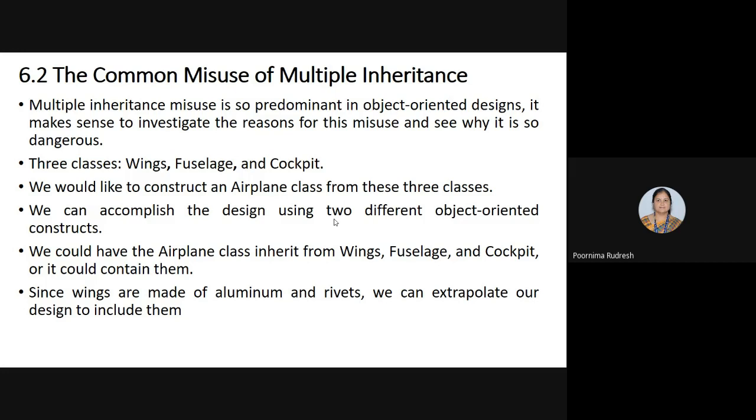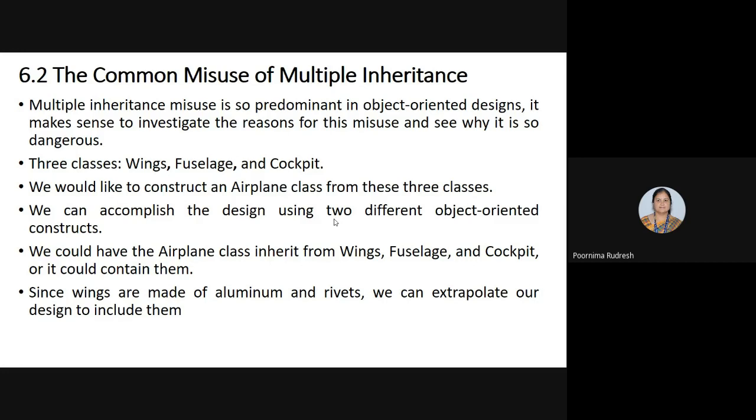So the airplane class becomes the derived class, whereas wings, fuselage, and cockpit become the base classes.